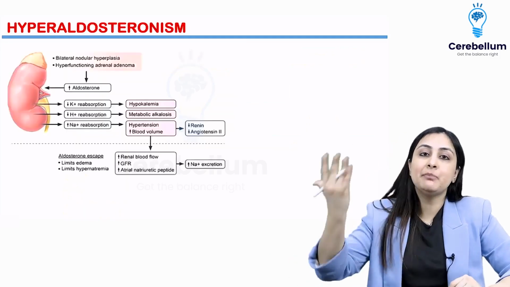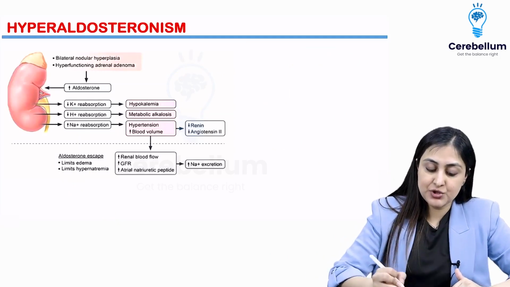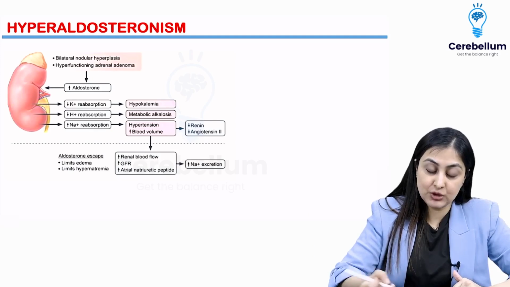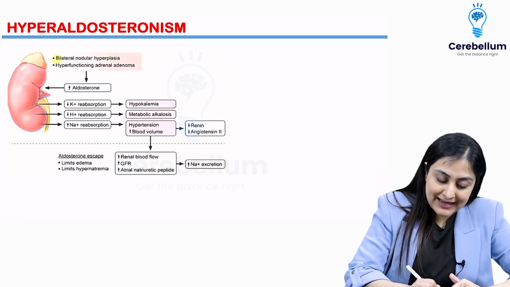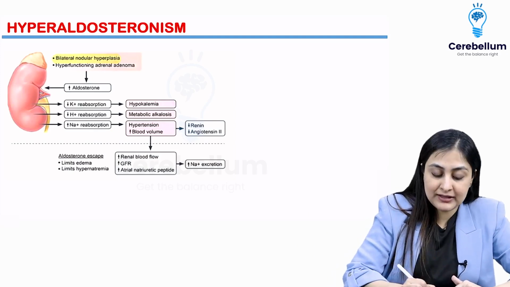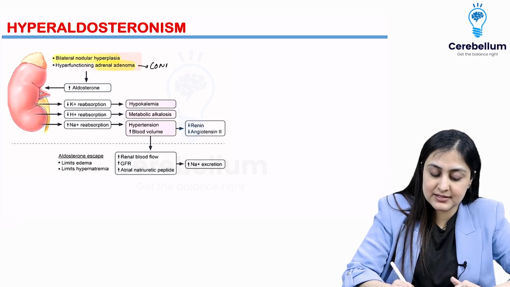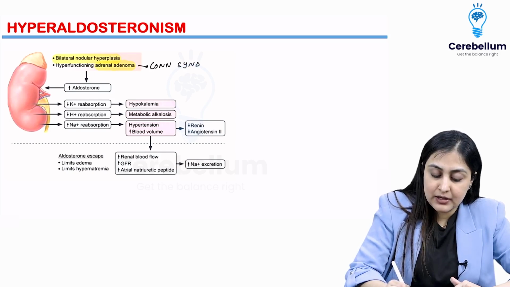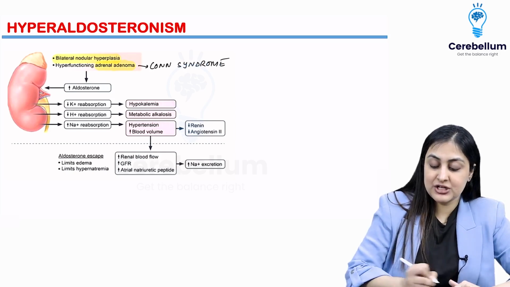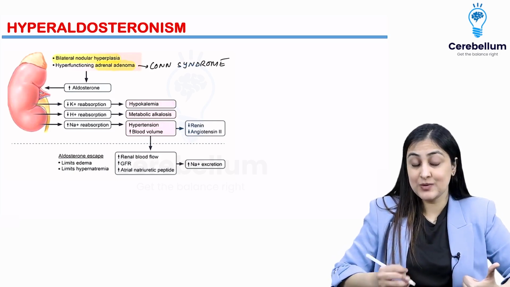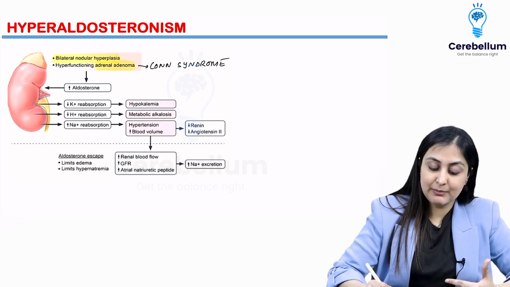Now hyperaldosteronism. So the most common cause of more mineralocorticoids is bilateral hyperplasia, or there could be an adrenal adenoma which is hyperfunctioning, which is known as Conn's syndrome. All right. So pathophysiology here is very important. So what happens when there is high aldosterone?